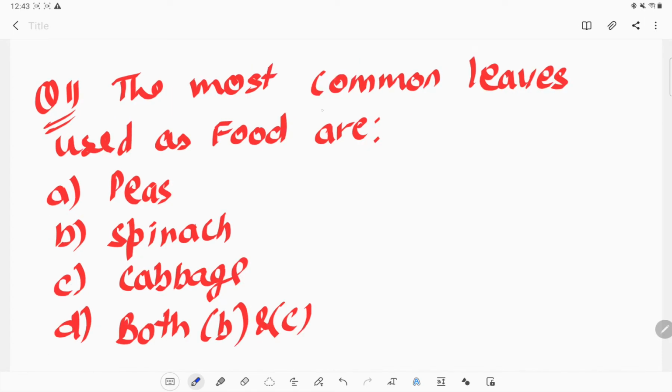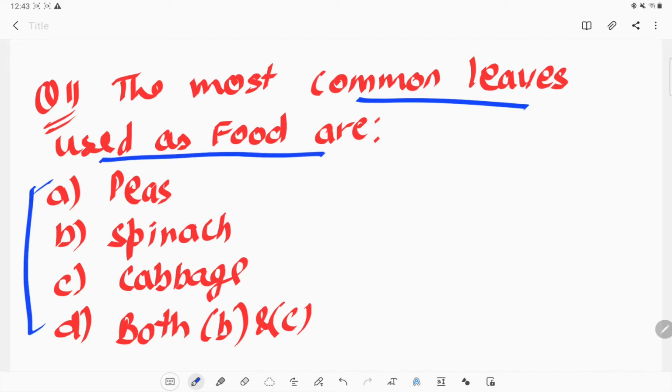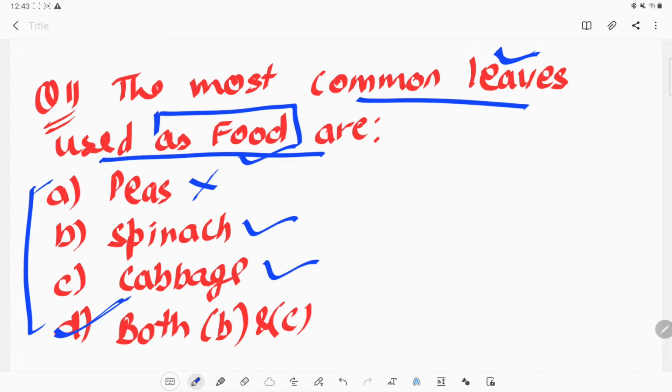Next question: the most common leaves used as food. In these options, which are the leaves which we use as food? Peas are not leaves, so we cannot take them as food, but spinach and cabbage are the leaves which we can use as food. So option D will be the right option: B and C, spinach as well as cabbage. Option D is the correct answer.